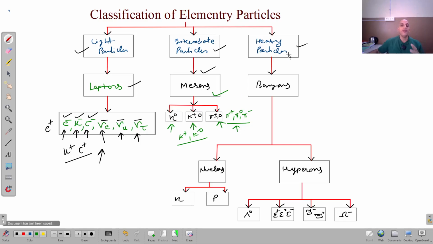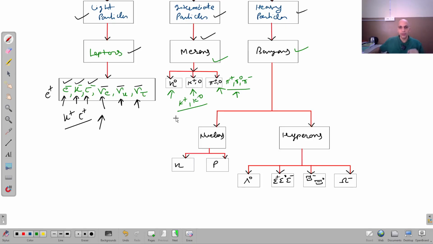Now I am coming to the heavy particles. Heavy particles are known as baryons, right? And baryons are further divided into two groups. One is nucleons and the second is hyperons. You can see here. Now nucleons means those particles which are present inside the nucleus: neutron and proton. They have their antiparticles, anti-neutron and anti-proton. So we can say that the nucleon family has two members only, neutron and proton.